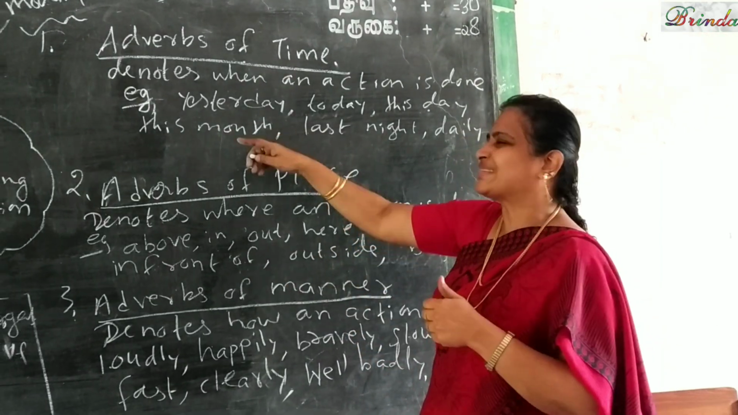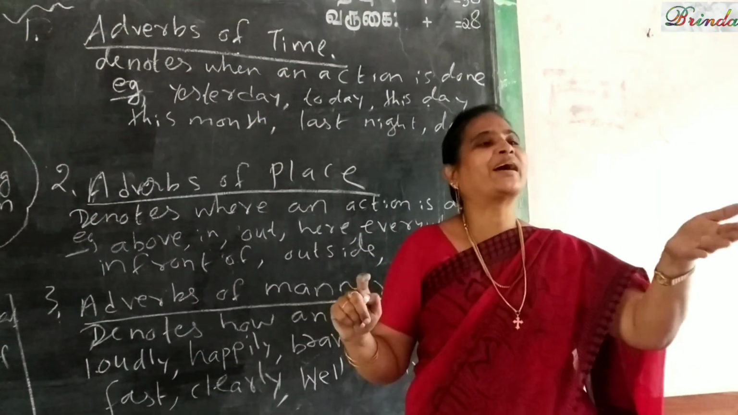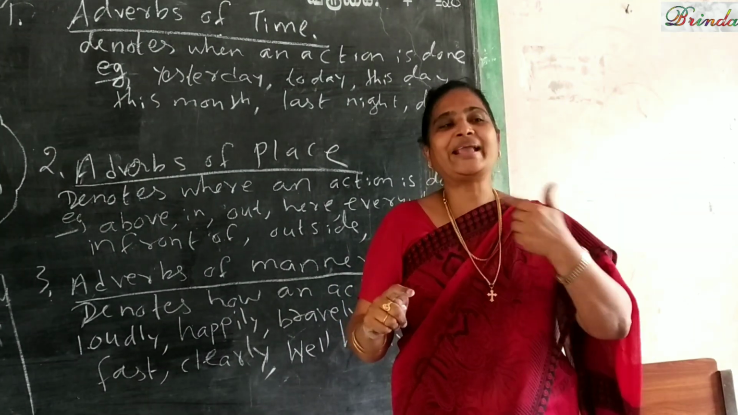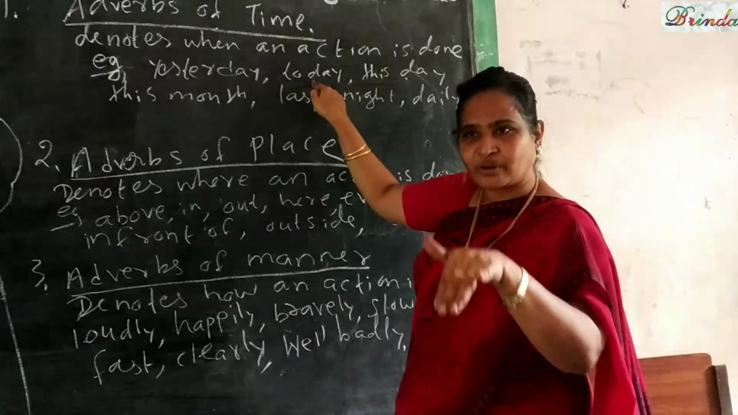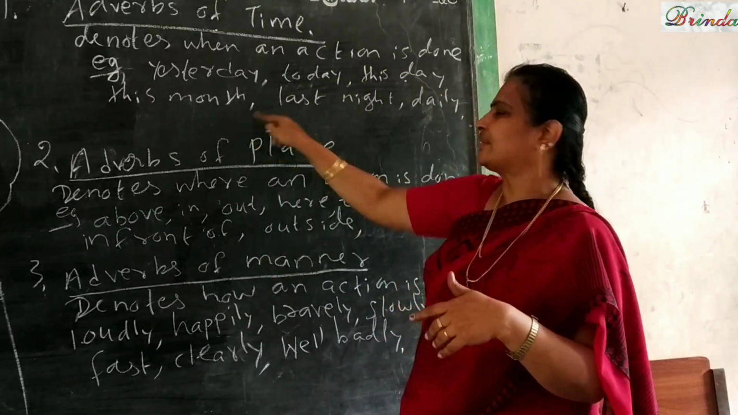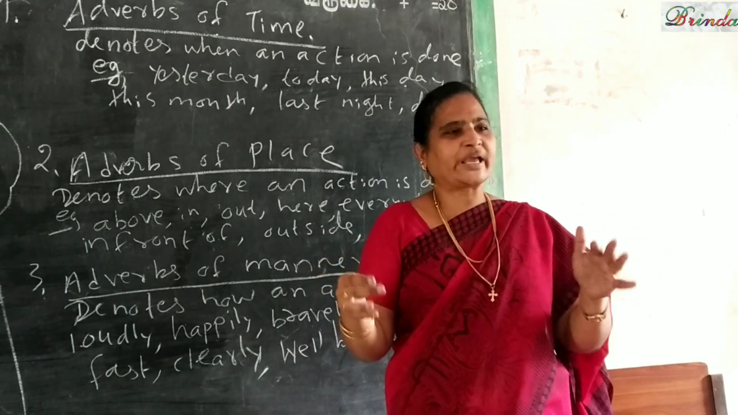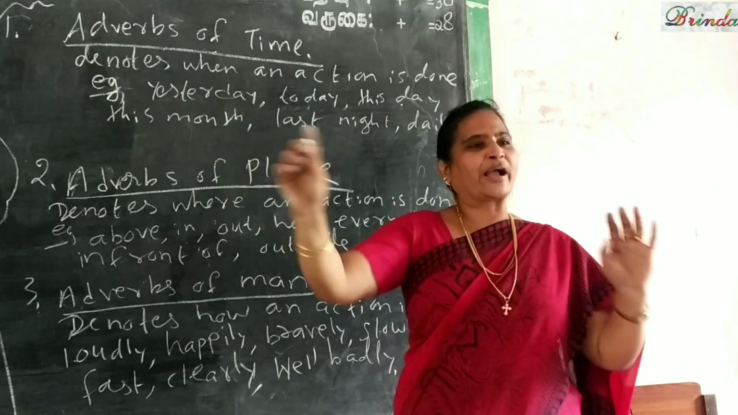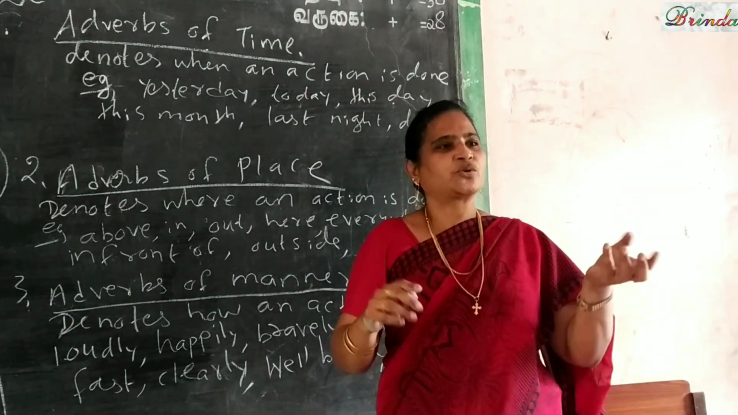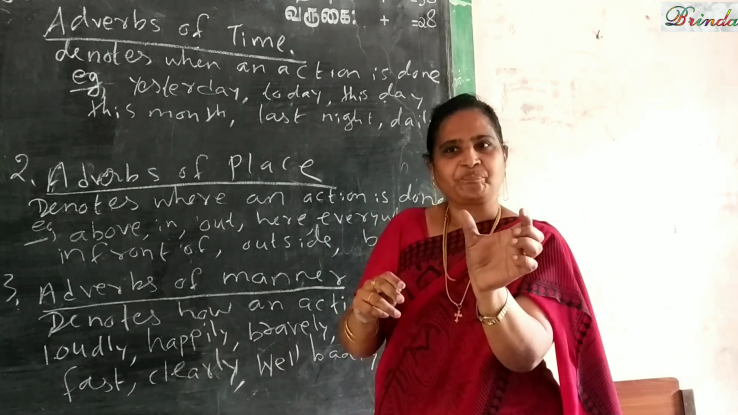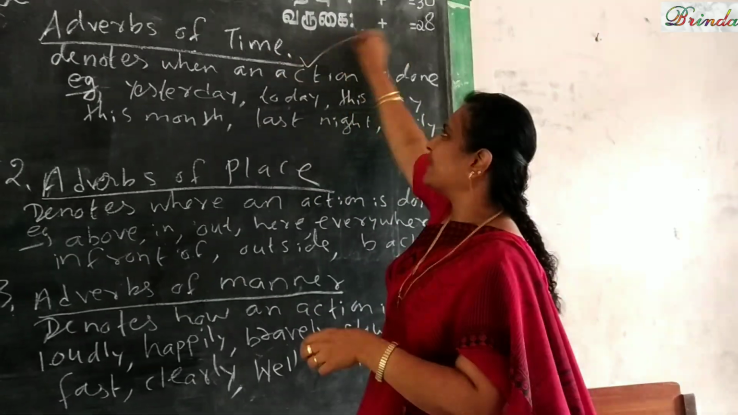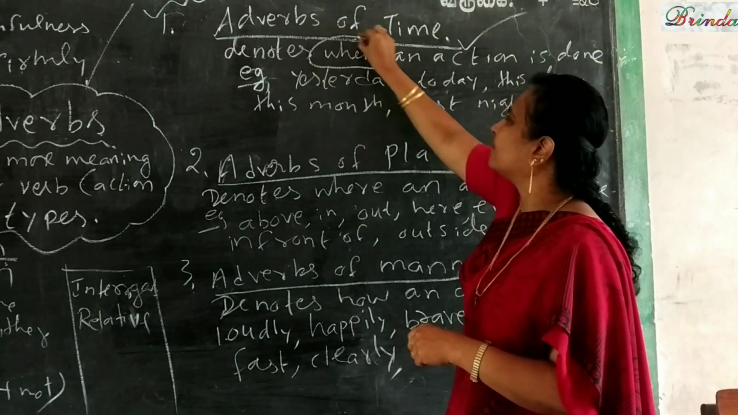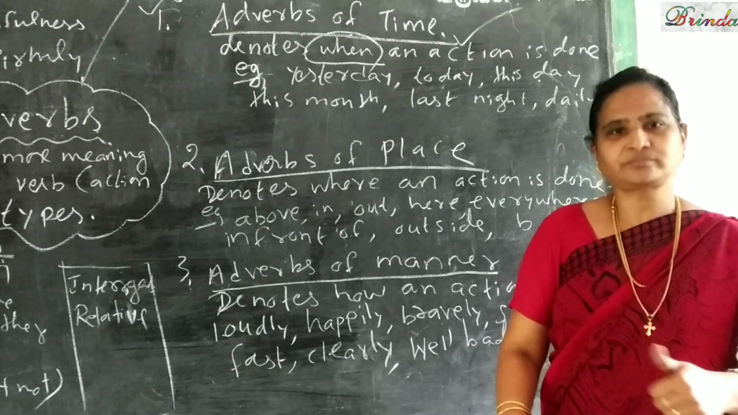When. For example, yesterday. She danced. When? Yesterday. She sang. Yesterday. I ate. When? Yesterday. Or today. Or this day, this month, last, any such thing. Okay? I went to Chennai. When? Last night. Or I went to Bangalore. When? Last year. So if it answers when for an action, that is called adverbs of time. So what question should we ask? When.